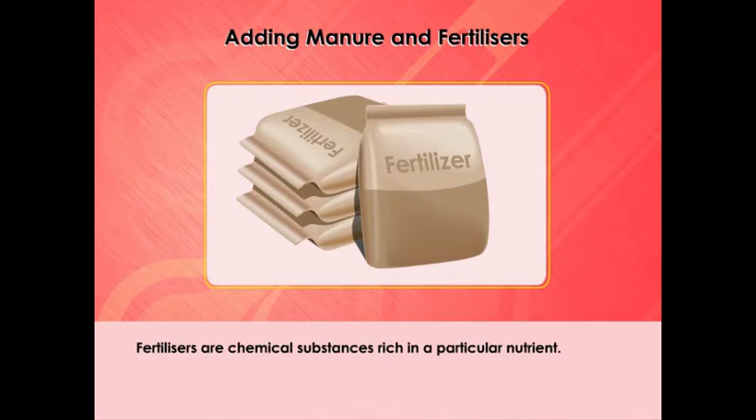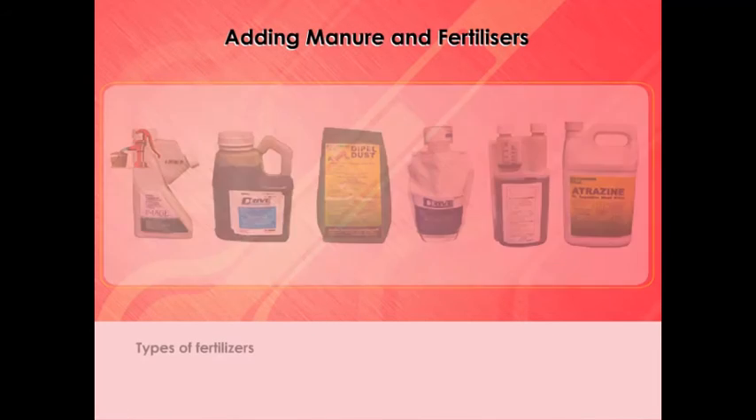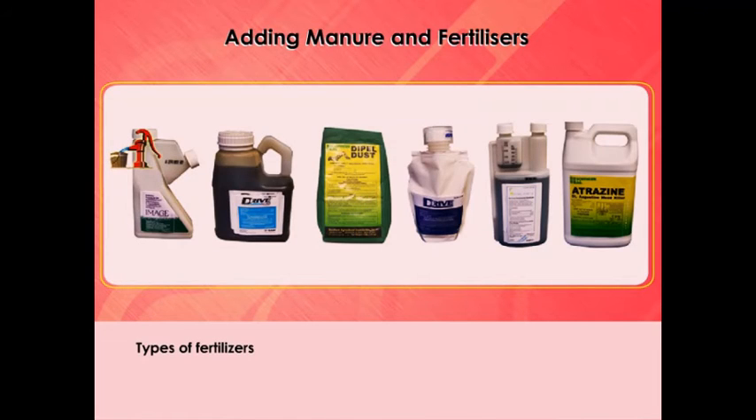Fertilizers are chemical substances which are rich in a particular nutrient. Fertilizers are produced in factories. Some examples of fertilizers are urea, ammonium sulfate, superphosphate, potash, NPK: nitrogen, phosphorus, potassium. The use of fertilizers has helped farmers to get better yield of crops such as wheat, paddy, and maize.